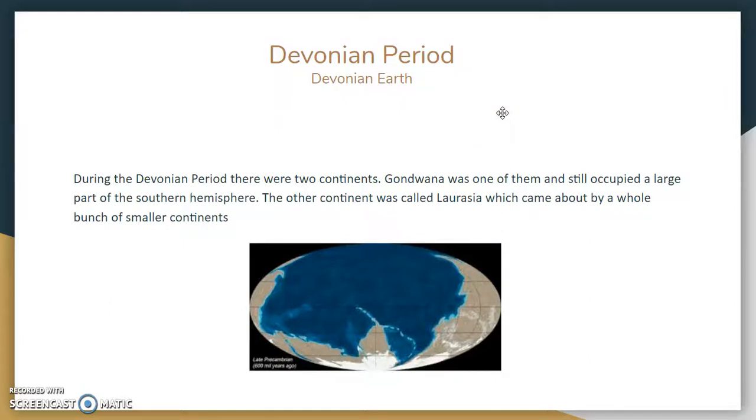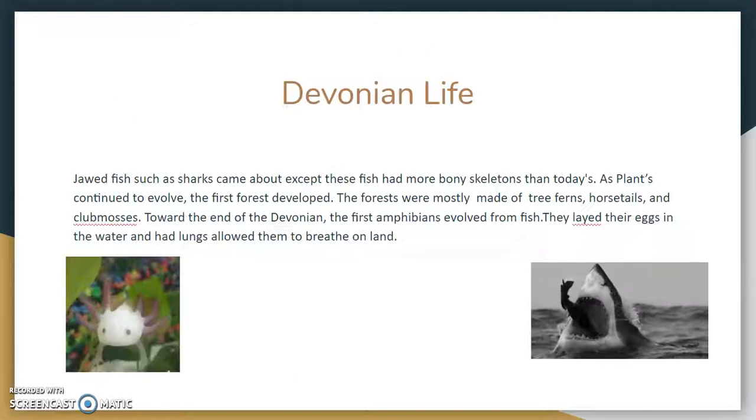Now for the Devonian period. During the Devonian period, there were two continents. Gondwana was one of them and still occupied a large part of the southern hemisphere. The other continent was called Laurasia, which came about by a whole bunch of smaller continents colliding. These continents include North America, Europe, and parts of Asia. The center of Laurasia would be dry, while the outer edges would be tropical because they lay across the equator.